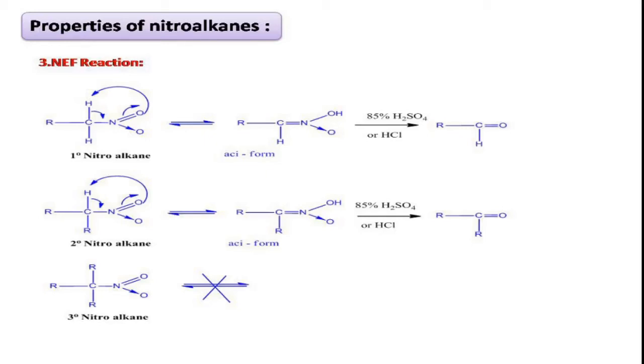The acid form of primary and secondary nitroalkanes will undergo hydrolysis in presence of 85% sulfuric acid or hydrochloric acid to give a carbonyl as a product. The primary nitroalkane will give an aldehyde as a product. Secondary nitroalkane will give a ketone as a product. Right? This is what the Neff reaction is about.